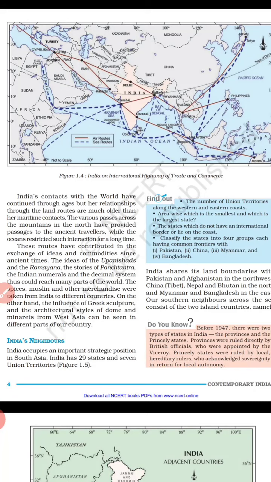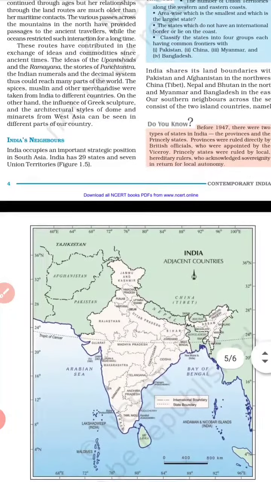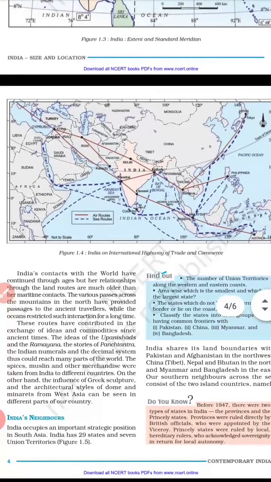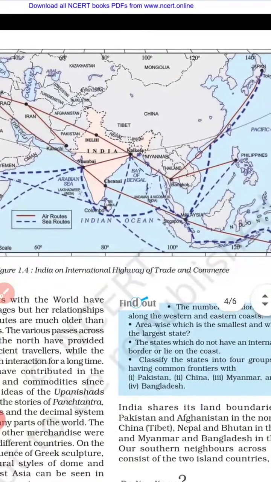So yes students, in the past, India's contacts with the world have continued through the ages, but its relationships through the land routes are much older than its maritime contacts. Because if we look at the northeast and the north side of India, a number of passes are there, like Nathula, Shipkila and Bomdila. That is why a number of travelers were coming to India and making their trade relations here.